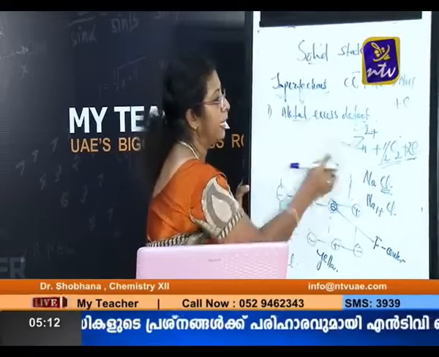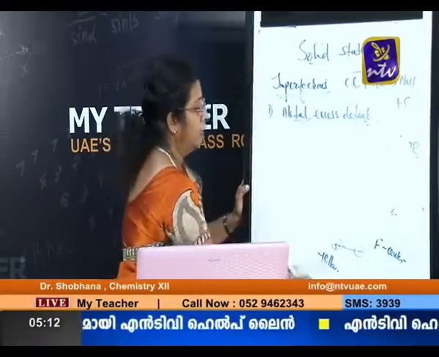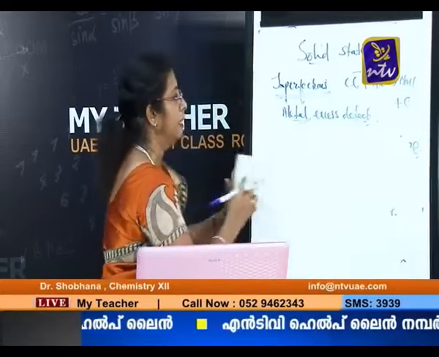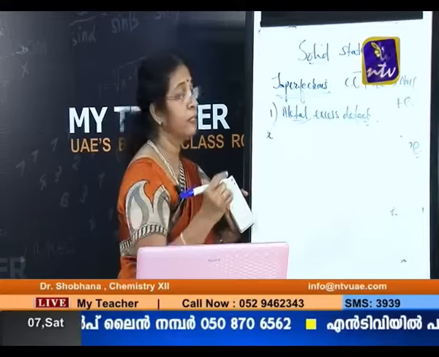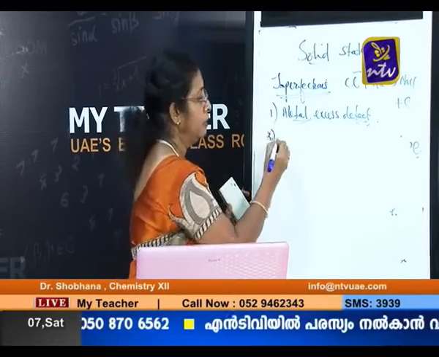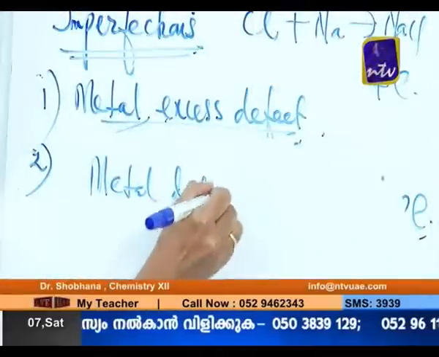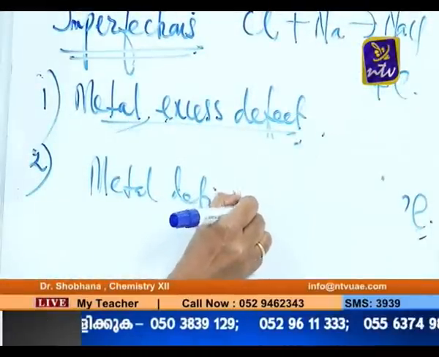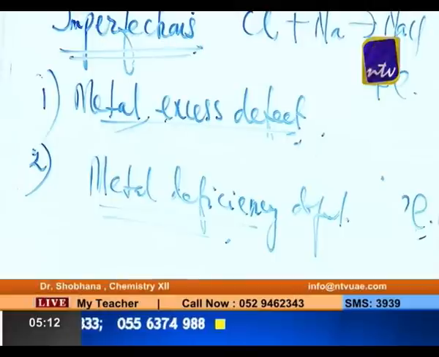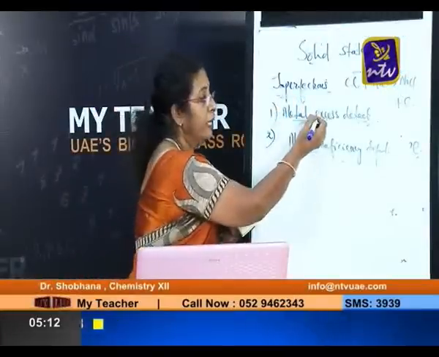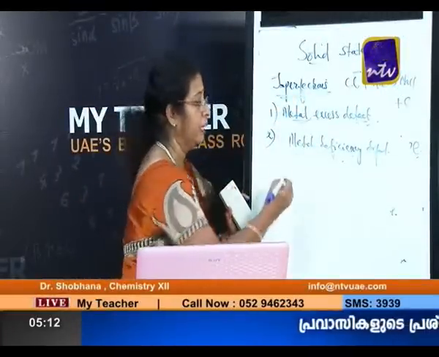So we have seen two types of metal excess defect, and one more type of non-stoichiometric defect is there, that is metal deficiency defect. One was metal excess defect, of which there were two types. Now number 2, that is metal deficiency defect. What is this metal deficiency defect? We understood what metal excess defect is, and it is just like that.